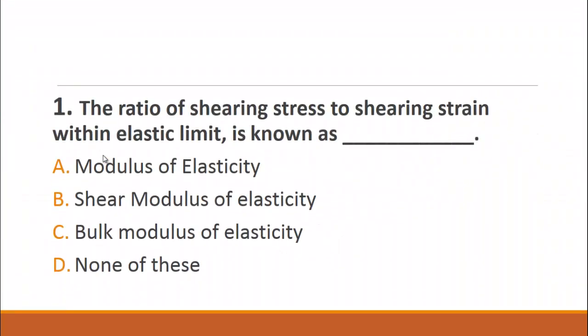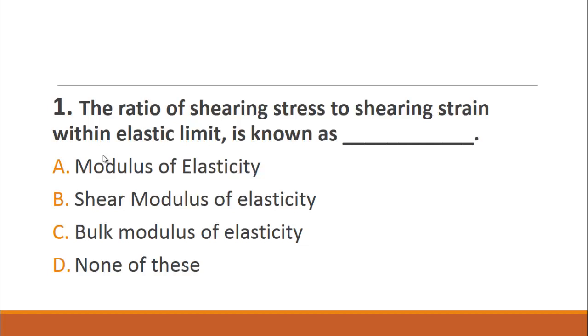The first MCQ of today's video is: the ratio of shearing stress to shearing strain within an elastic limit is known as. The choices are A. Modulus of elasticity, B. Shear modulus of elasticity, C. Bulk modulus of elasticity, and D. None of these.